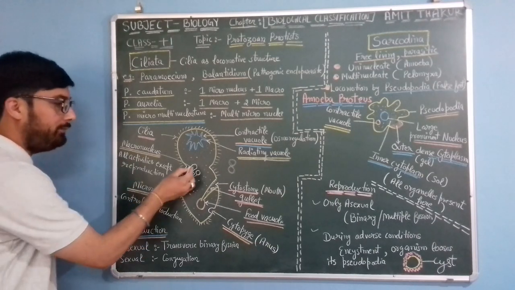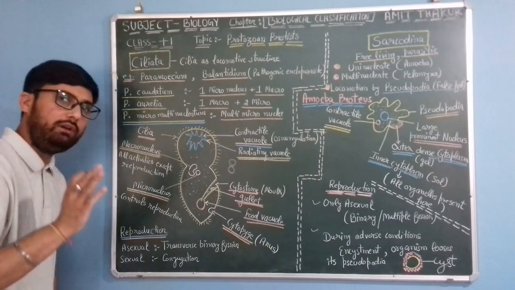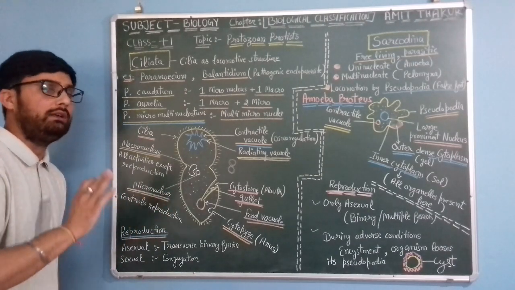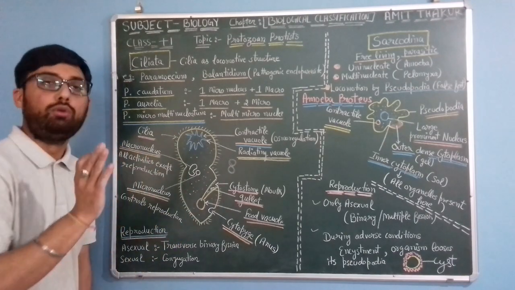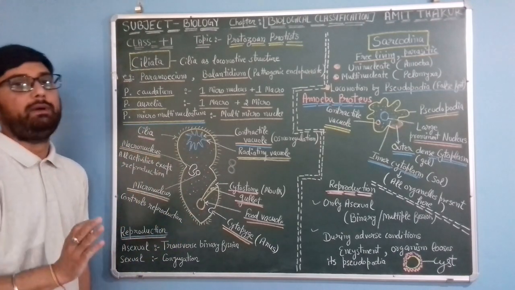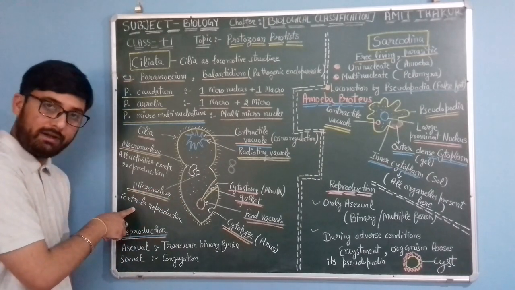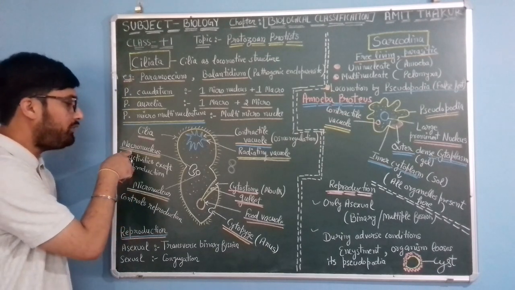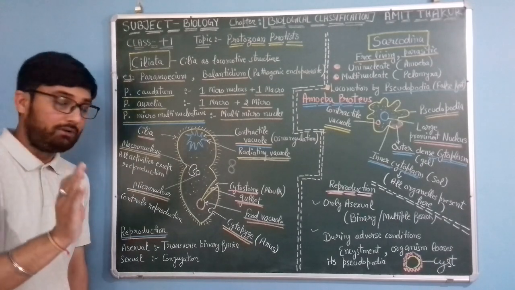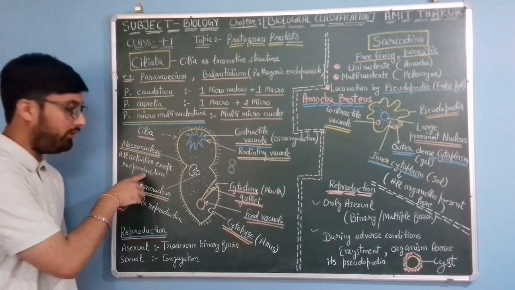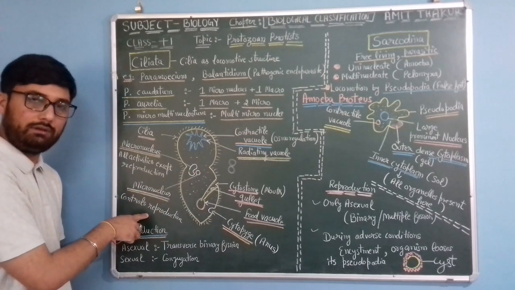Do remember that this circular micronucleus only controls the functions related to reproduction, the reproductive process of Paramecium, and the macronucleus controls all the activities except the reproductive process.